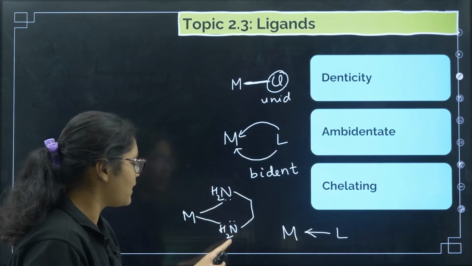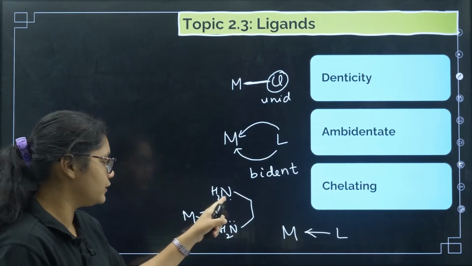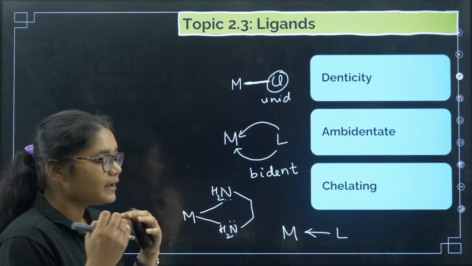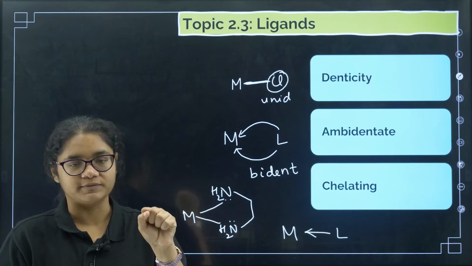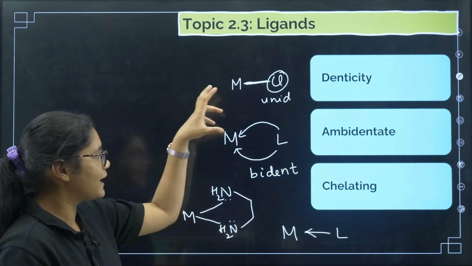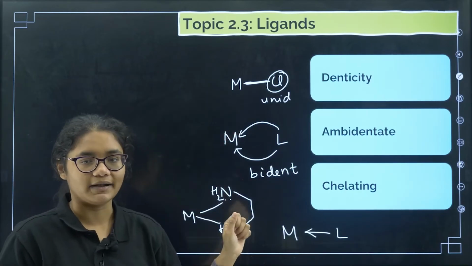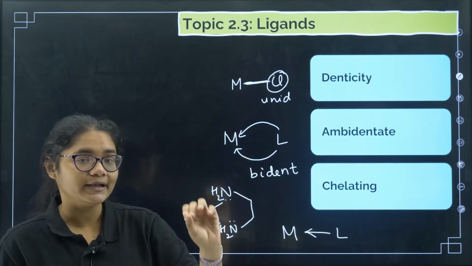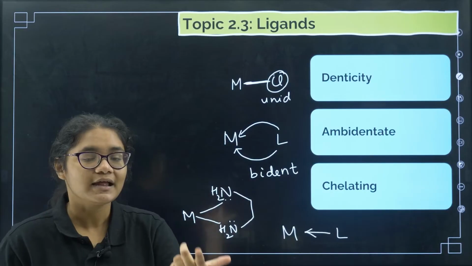Both the donor sites will form a bond with the metal. So the number of groups by which the ligand can bind to the metal is called denticity.